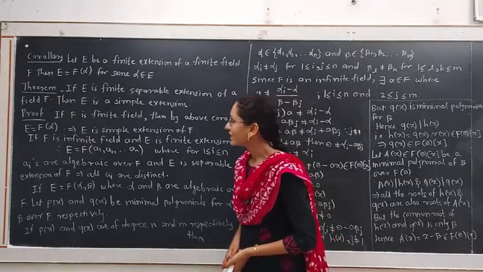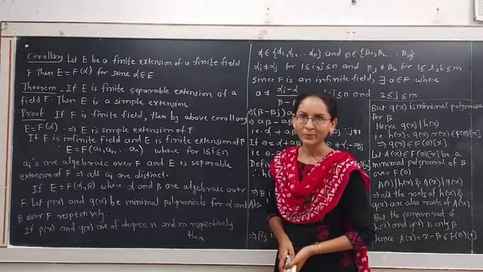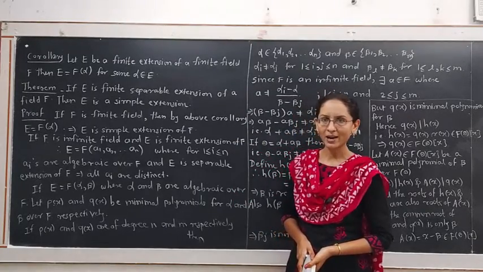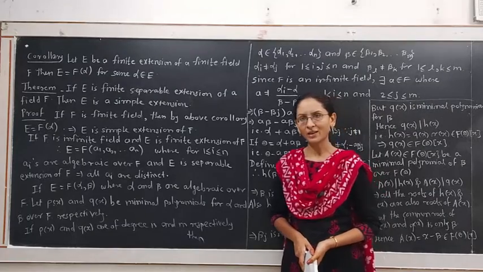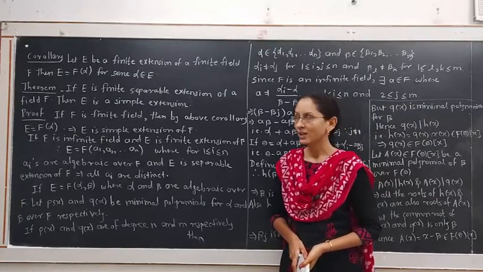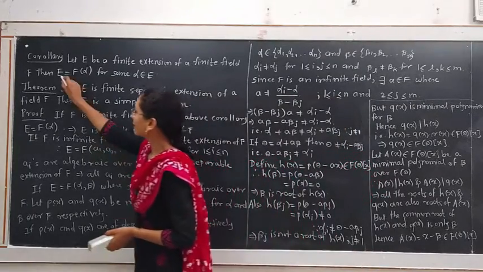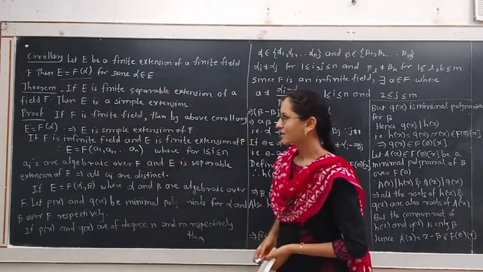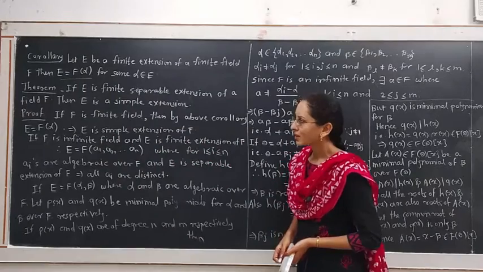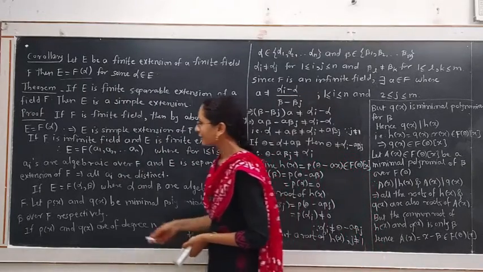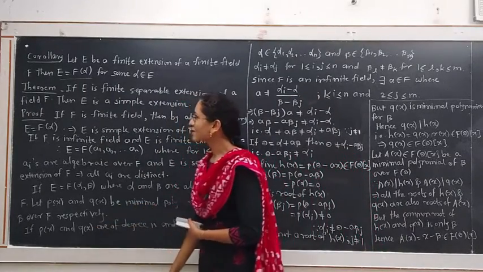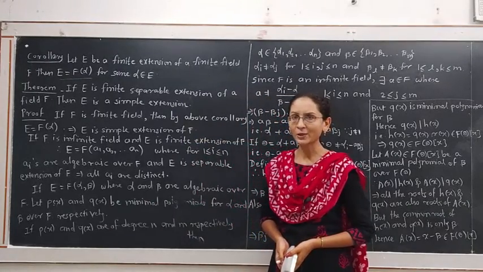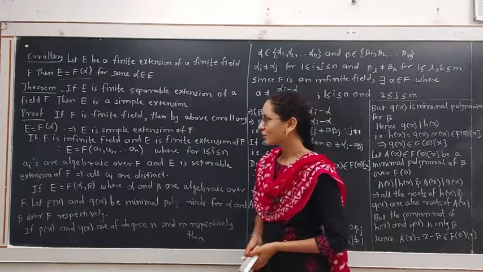Then E is a simple extension. Then we prove E is a simple extension. That means E is formed by adjoining a single element alpha to the field F. In this way, by showing E equals F(alpha), we can show E is a simple extension of F. The proof has two cases because in the theorem it is not given whether the field is finite or infinite. So we consider two cases.